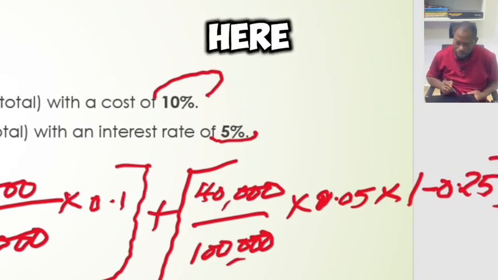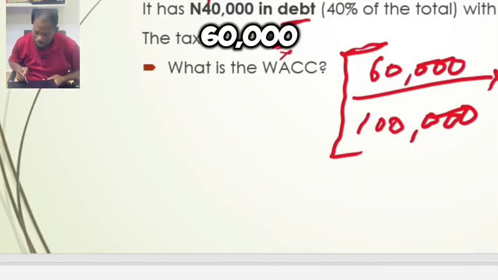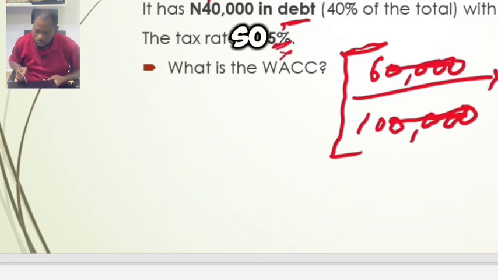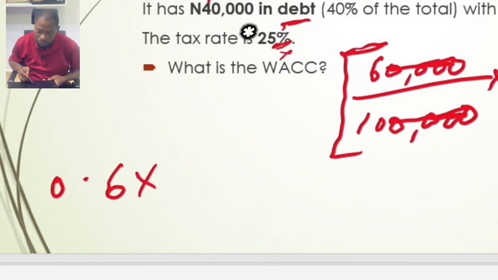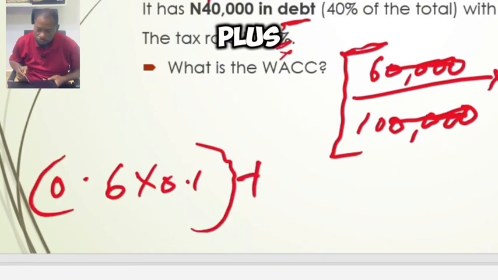Now, if we come down here, this 60,000 divided by 100, so this will cancel all of this. 10 into 60 is 6. So the whole of this is 0.6 multiplied by 0.1. We'll close this. We'll say plus.